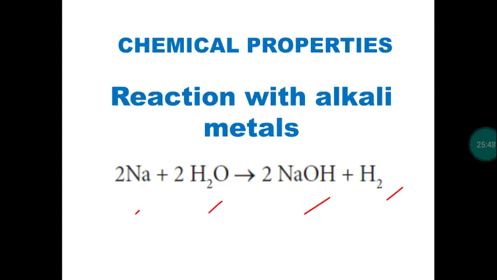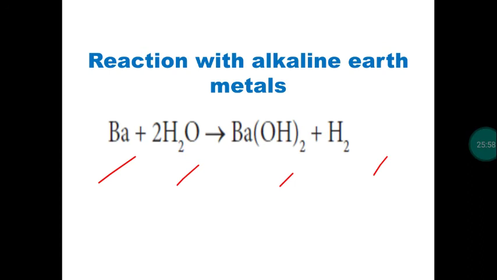Chemical properties of water. Water combines with alkali metals even in cold condition to produce hydroxide with the liberation of hydrogen. Next, except beryllium, the remaining alkaline earth metals will react with water. It produces hydroxide with the liberation of hydrogen.